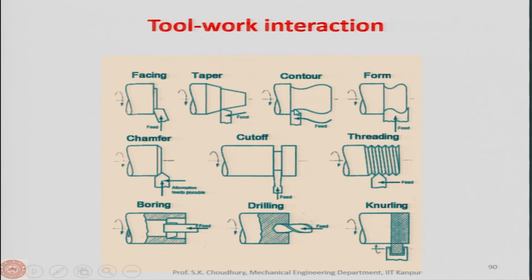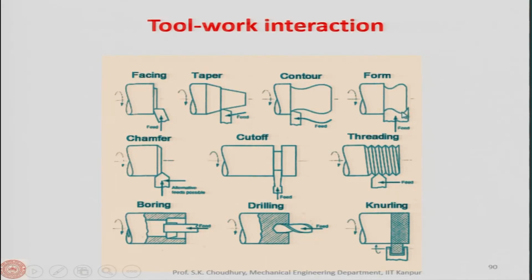You can see this very well in the CNC machine. There we will show you how this feed is given for contour turning, and how this can be programmed, so that automatically the tool moves along a contour of the workpiece and the entire surface is made.